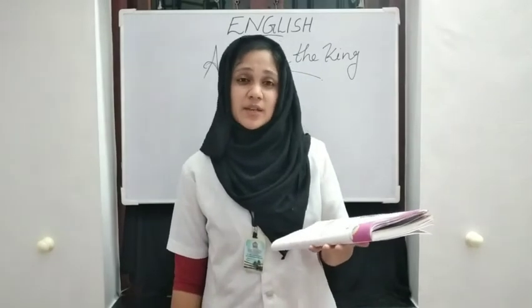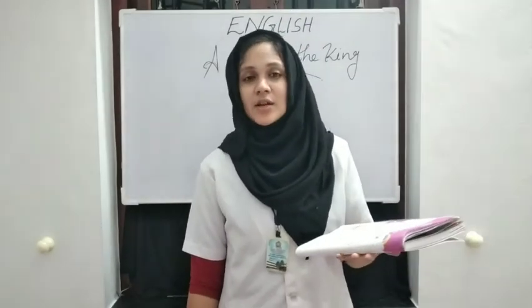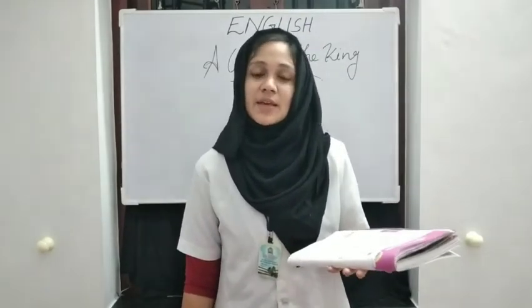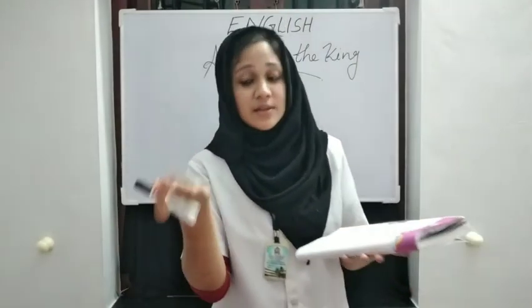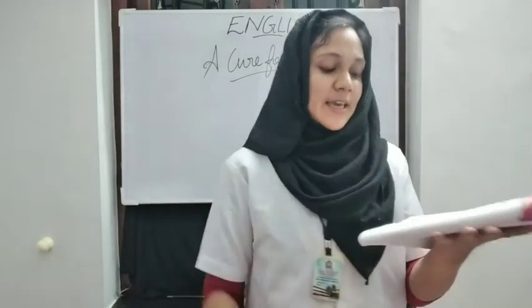You are not able to meet him now. Then what did he tell? What did the young man tell? He told, it's not a problem. Actually, I'm here to give a cure for the king. You see a jar of red color juice in my hands? That is actually the medicine for the king.